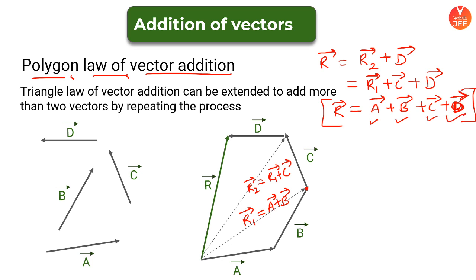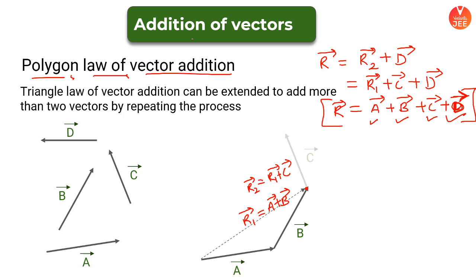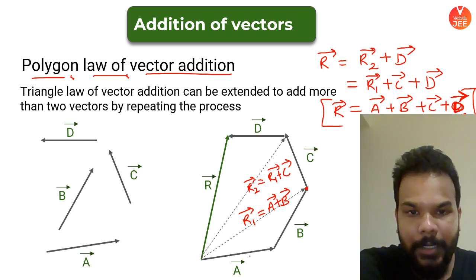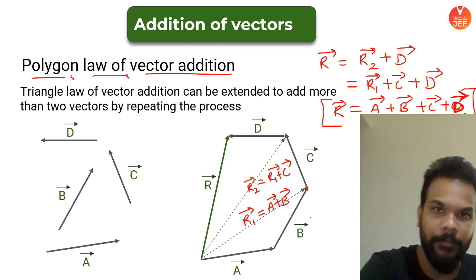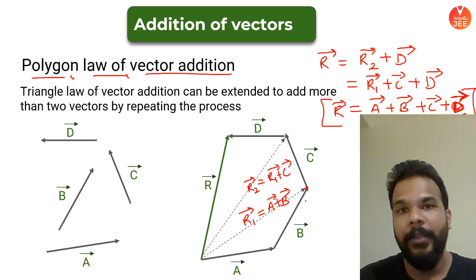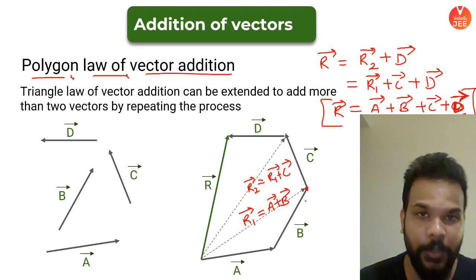Okay, means all you have to do, if you remember the previous example, what did I do? I added i caps together, j caps together, and k caps together. The same thing has to be done here when you are adding multiple vectors. All you have to do is arrange the vectors in such a way that the head of the first vector and the tail of the next vector are placed consecutively, successively, in the same order. Finally, you will have a vacancy of a tail and a head. Join that remaining tail to the head. That is your resultant vector.